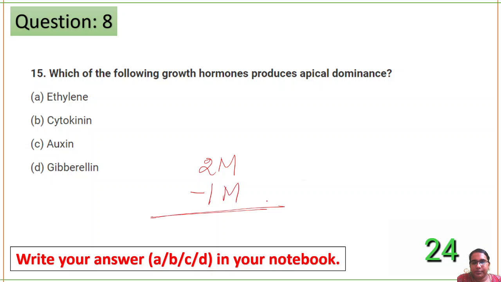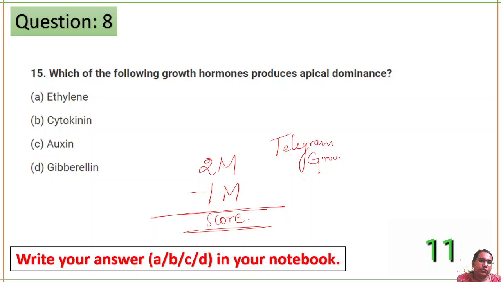Total it. Whatever is your score, total it, and you can post it in the Telegram group. Correct answer is option C, auxin.